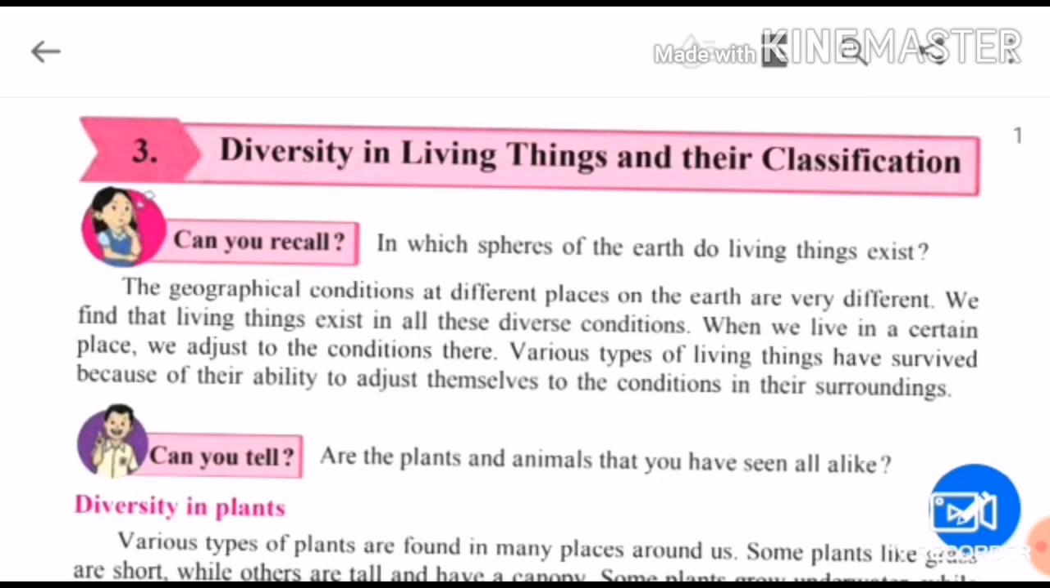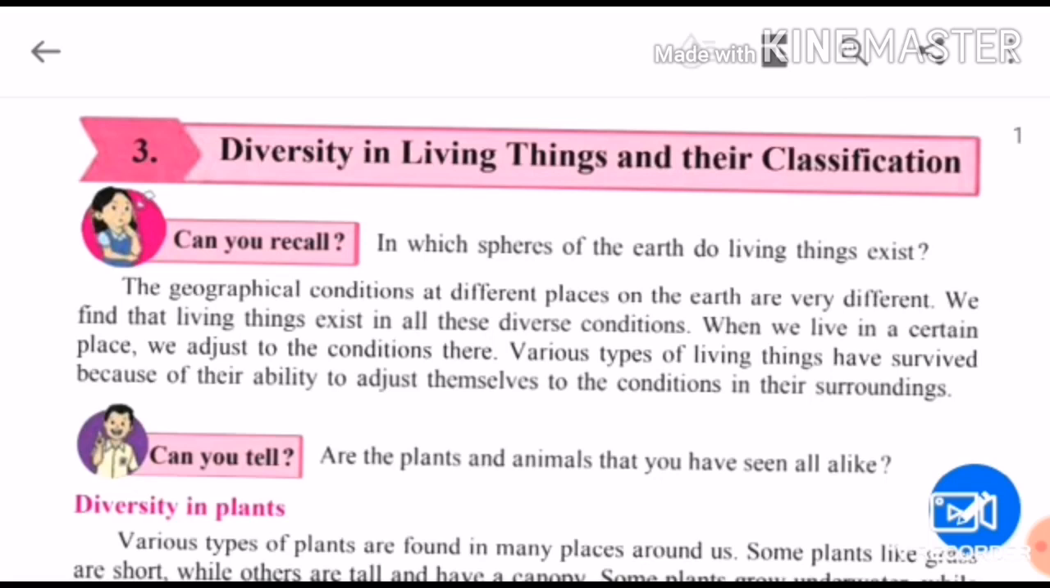Children, they are asking, can you recall in which spheres of the earth do living things exist? Children, we have already seen in the first chapter, living things exist in the atmosphere, hydrosphere and lithosphere. Together this is called the biosphere. Living things exist in the biosphere.